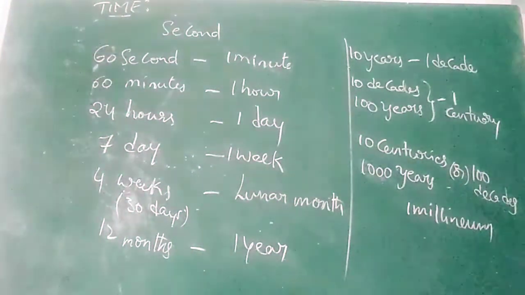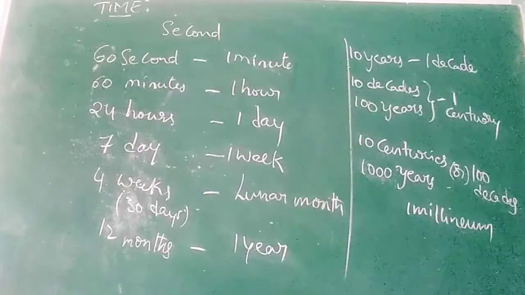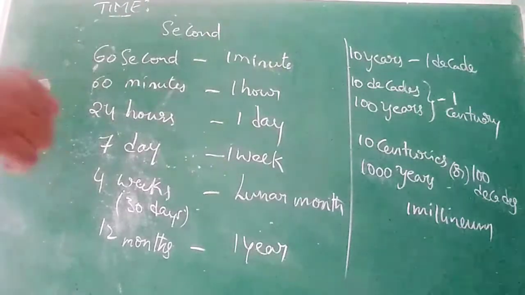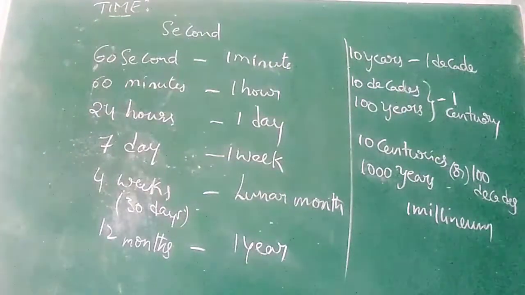So these are some units for time. So we completed the distance and here the time. Depending upon these both, we have the term speed.